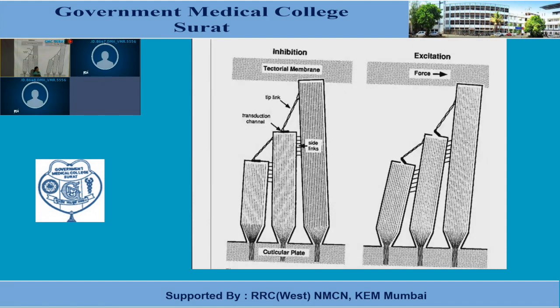into the hair cells. So whenever there is movement of the stereocilia in the direction of the kinocilium, there would be uprooting of these filaments which attach to the tip of the hair cells. When these filaments are tipped off, it causes opening of the positively charged channel, as a result of which potassium and calcium will enter into the hair cell, increasing positivity inside the hair cell, resulting in depolarization.